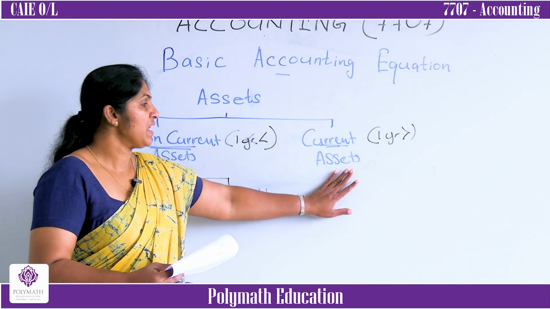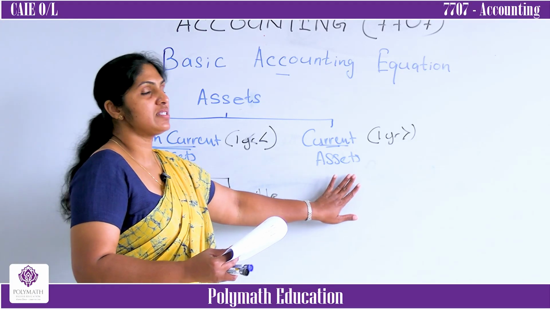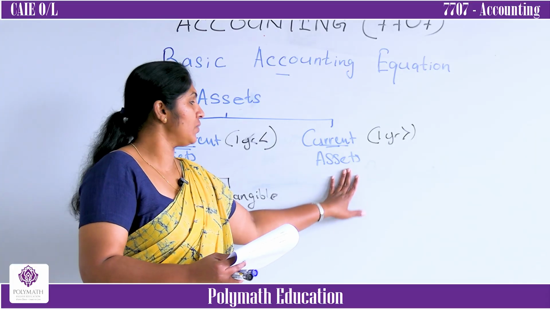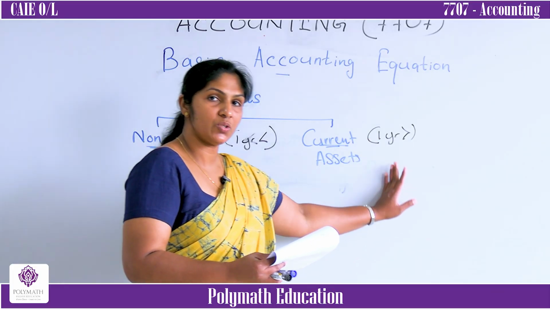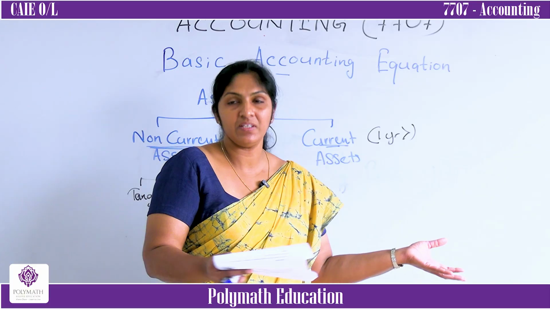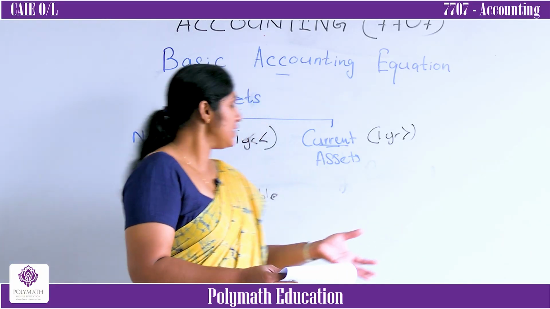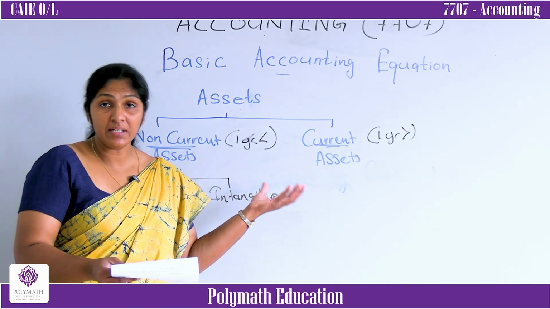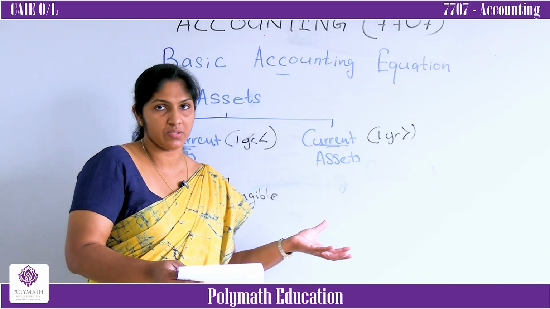I told you current assets, inventory, trade receivables, cash at bank, cash in hand, all those things can be converted into cash very easily within less than 1 year. But imagine land, motor vehicles, buildings, equipment.